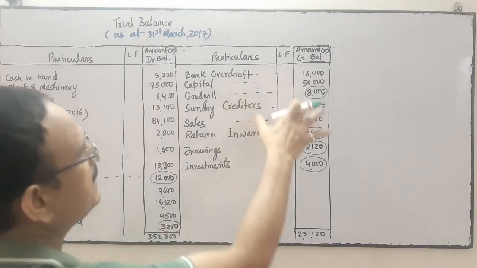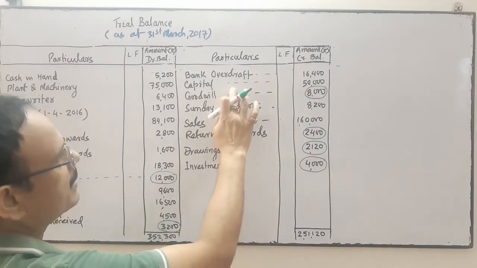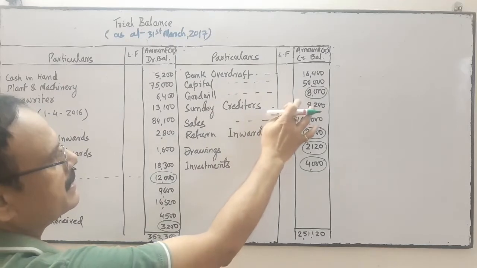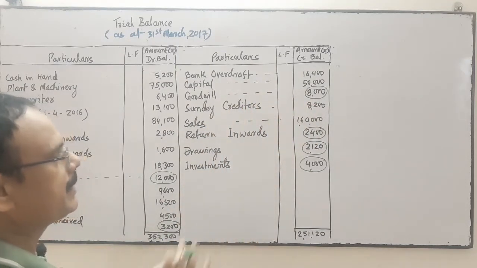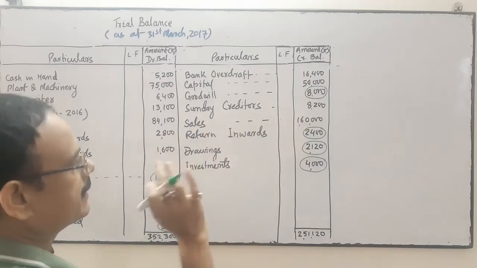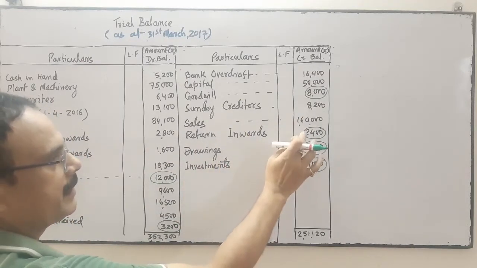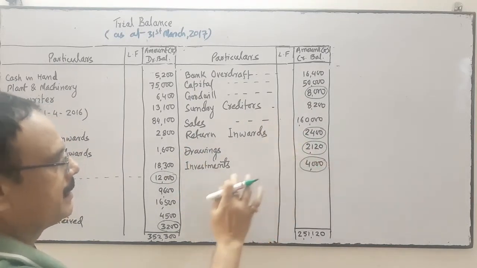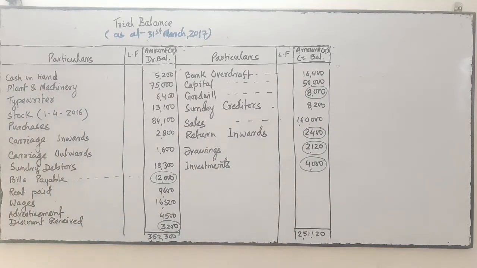So on this side he has committed mistakes. Bank overdraft, correct. Capital, correct. Both are liabilities. Goodwill, asset, it is incorrect. Sundry creditors, correct in the credit side because it's a liability. Sales, income, credit side, correct. Return inward means sales return, it should be debit, it is incorrect. Drawing, asset, credit, it is incorrect. Investment, incorrect. So we have found out the information which is not correct.